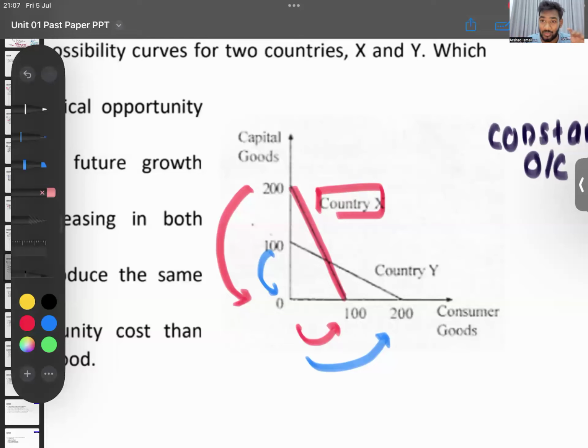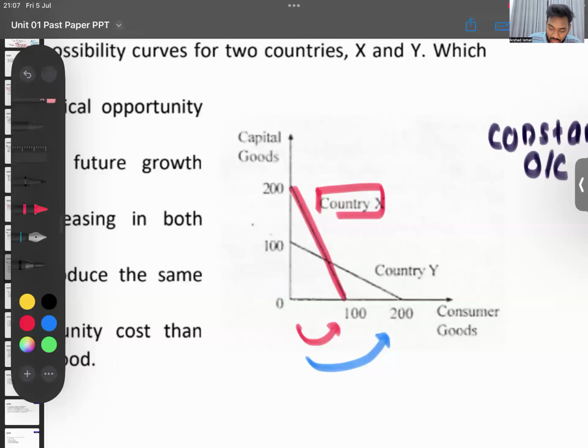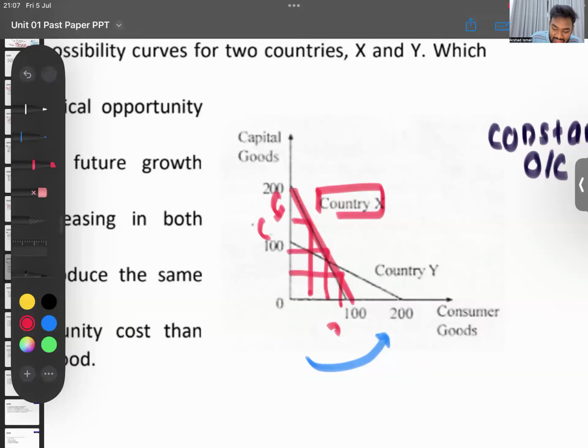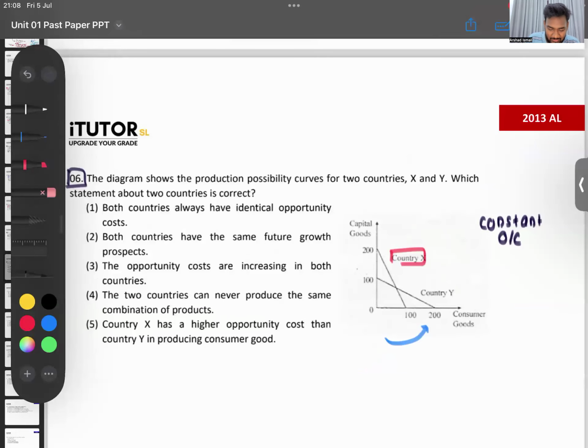Now, constant opportunity cost doesn't mean country X and Y have the same opportunity cost. Constant opportunity cost means that the opportunity cost in country X from one point to another point is the same. So for example, if you're moving in country X from here to here to here to here, you will be sacrificing the same amount. That's what constant opportunity cost is. Not that this country will have the same opportunity cost as another country. Right. Basics. Then we'll look at the question and see which one you think is the answer.